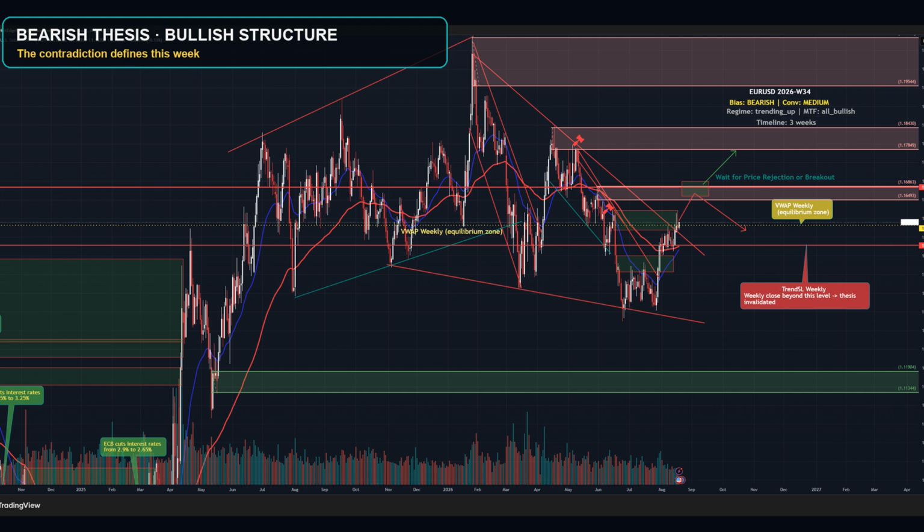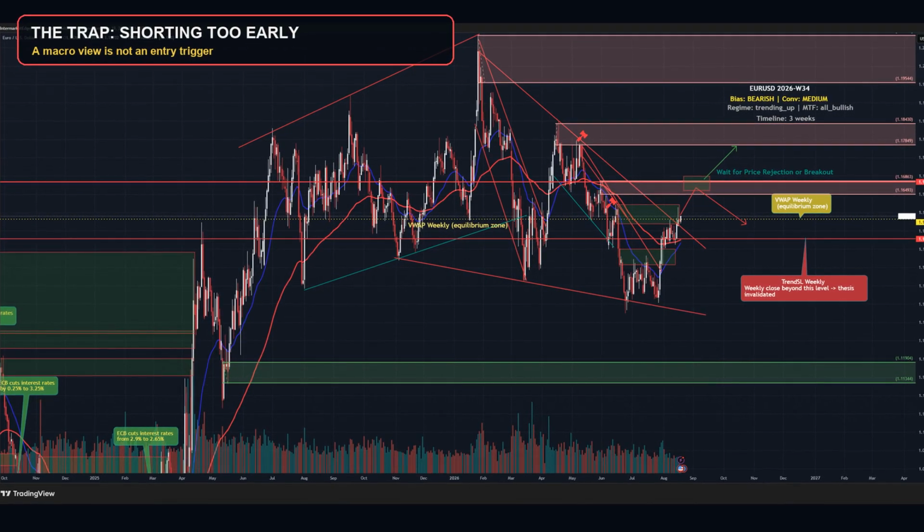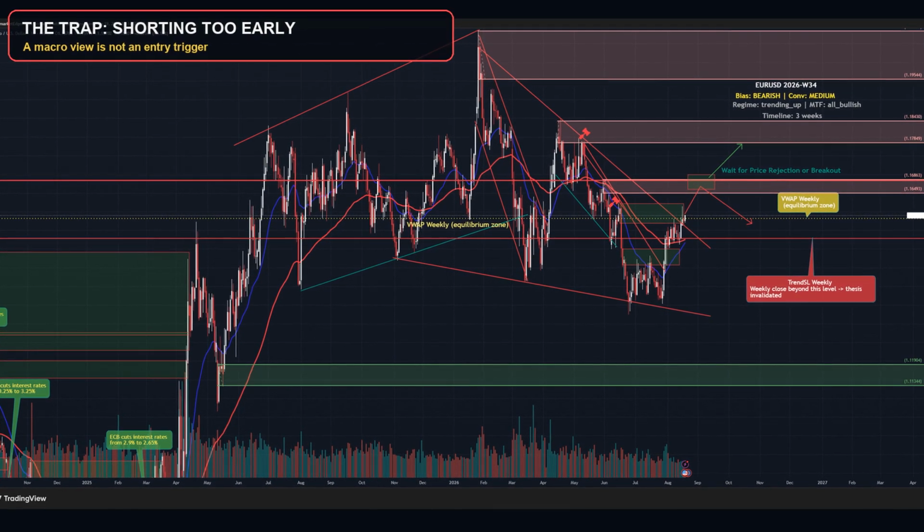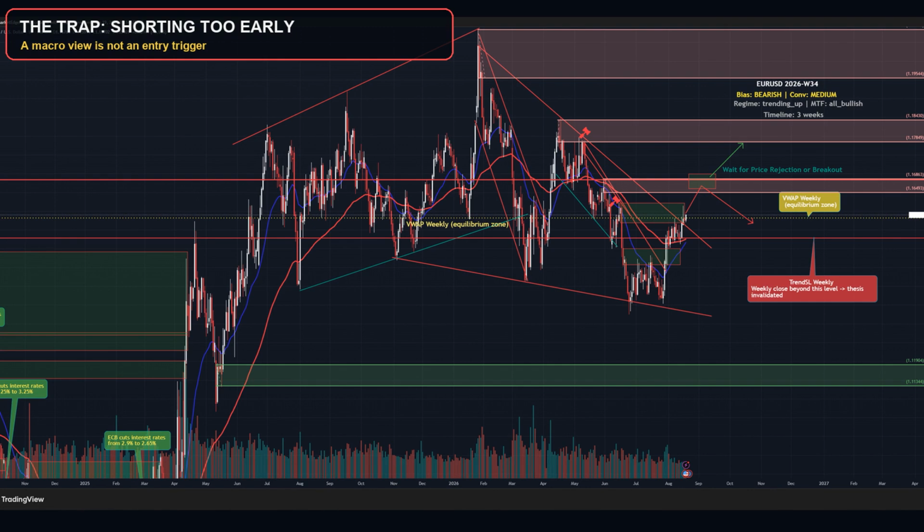The question is not simply whether the euro can fall. It is whether sellers have evidence that the timing is right. The trap is turning a reasonable macro argument into a premature short. Elevated U.S. real yields and the Federal Reserve versus ECB rate gap can favor the dollar, but the market has not yet followed that conclusion.